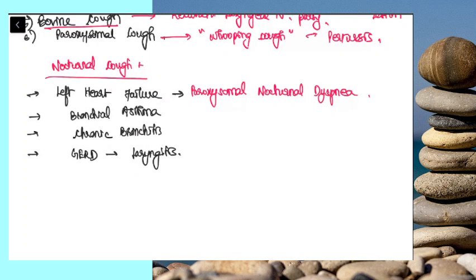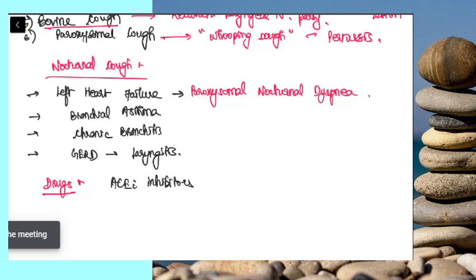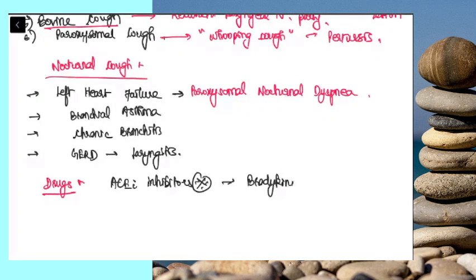Last, you have to inquire about whether the patient is taking any drugs. Medications like ACE inhibitors are a very important cause of cough. Usually the cough will be dry because of bradykinin secretion. So when a patient comes with cough, you have to inquire about the nature, about any diurnal variation, and whether the patient is taking any drugs or not.